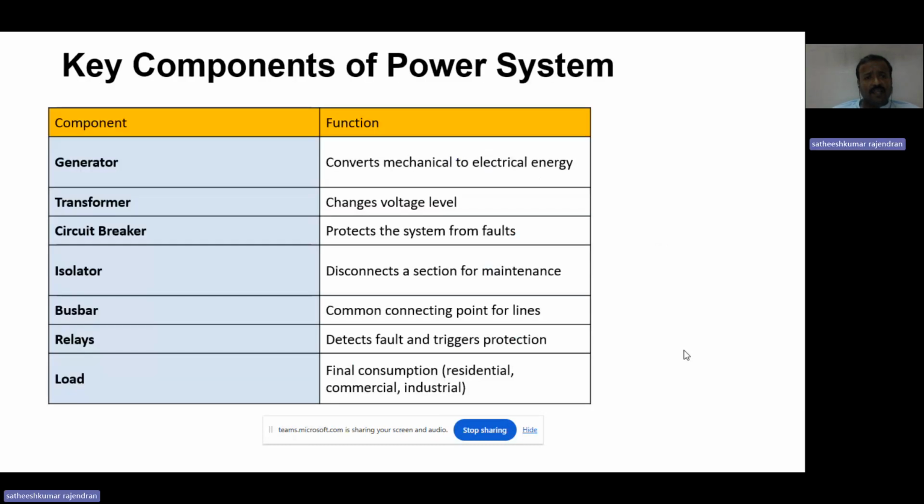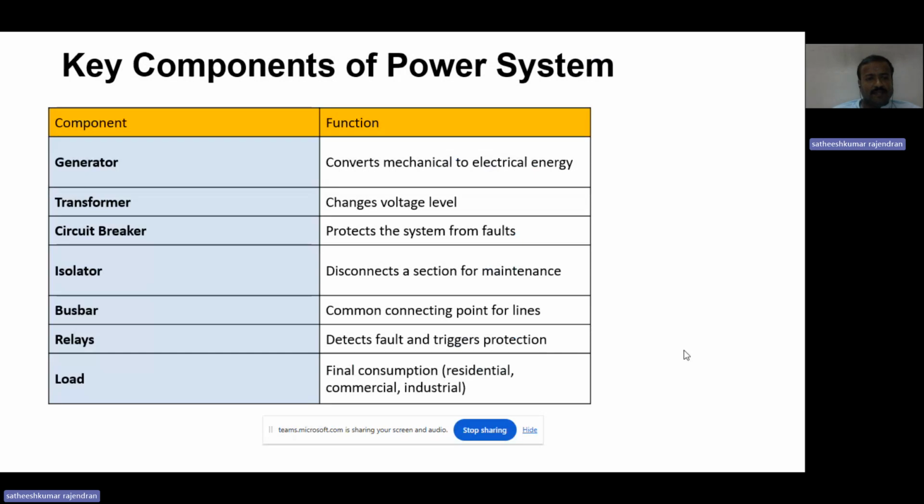Next, in this slide, we are going to see the key components of the power system. The first key component is the generator. It is used in the generating station. The generator is a machine which converts mechanical energy to electrical energy. And then the next one is the transformer. We know what a transformer is.